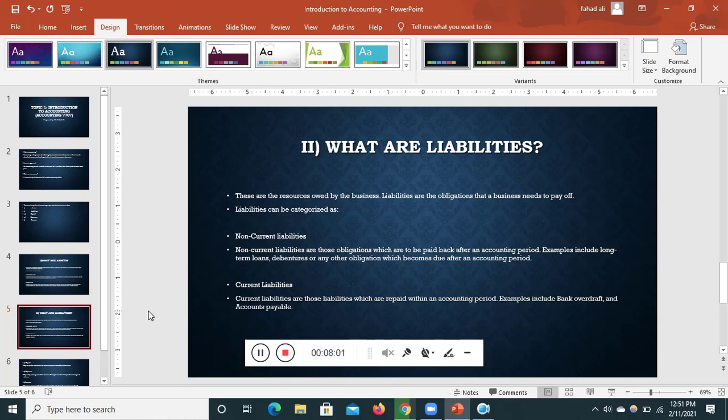Non-current liabilities are those obligations which are to be paid after an accounting period. You have to pay it after 1 year. Accounting period is of 12 months in our examination, so it is 1 year. After 1 year, if you have to pay something, that is called non-current liability. It includes long-term loans and debentures.